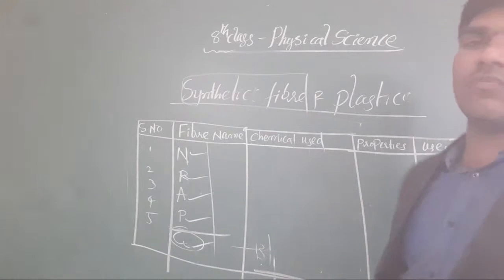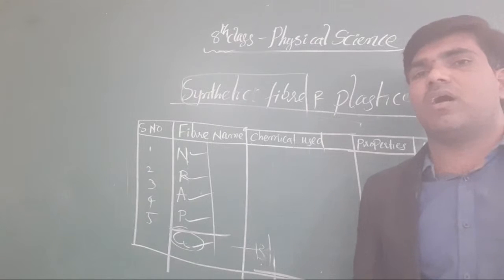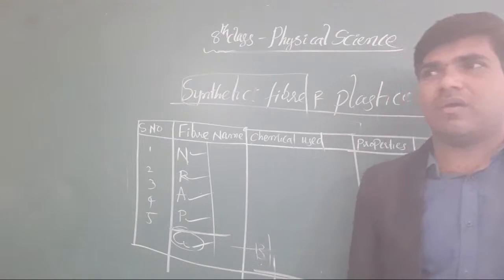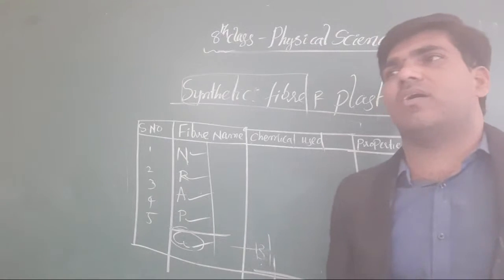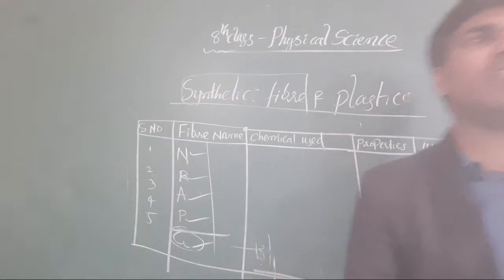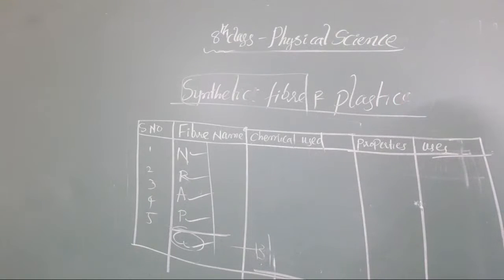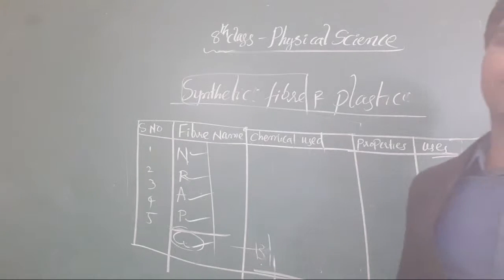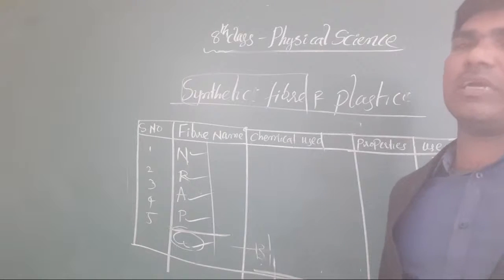Okay, now Alexander Parkes introduced our plastic and he prepared the plastic by using nitrated cotton, in the presence of sulfuric acid.